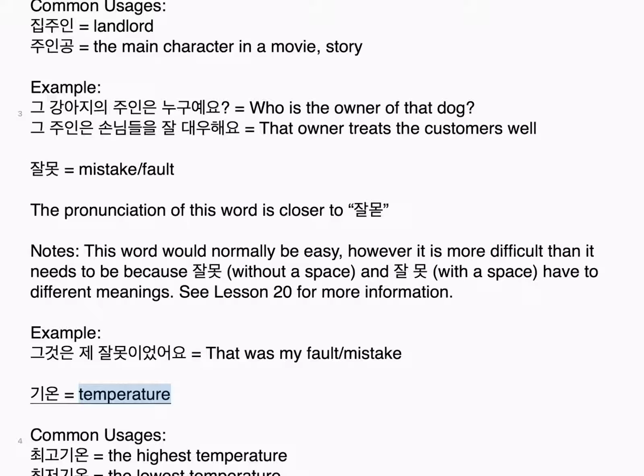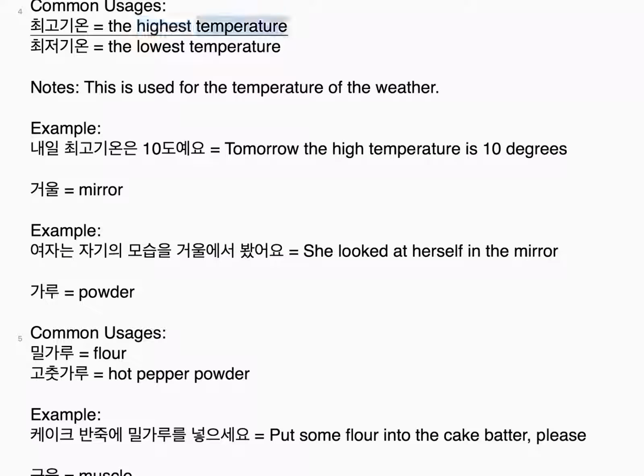기온, temperature. Common usages. 최고 기온. The highest temperature. 최저 기온. The lowest temperature. Notes. This is used for the temperature of the weather. Example. 내일 최고 기온은 10도예요. Tomorrow the high temperature is 10 degrees.